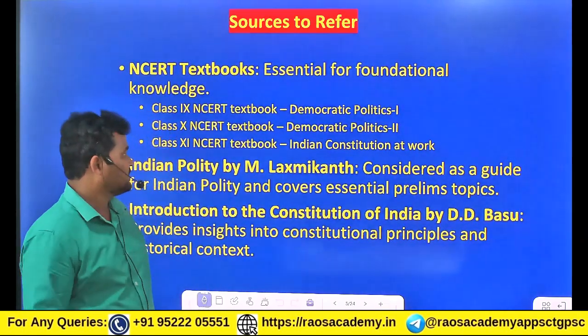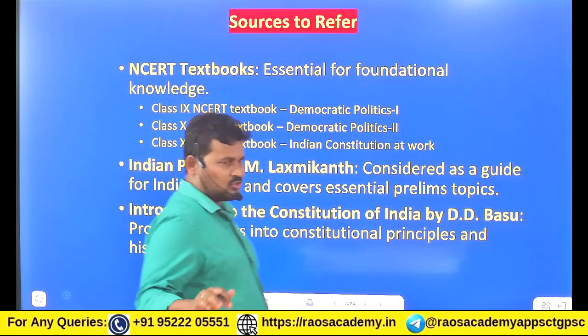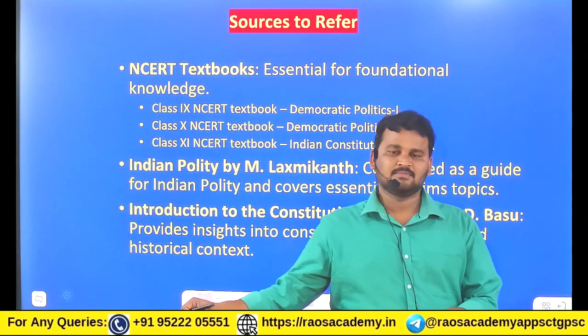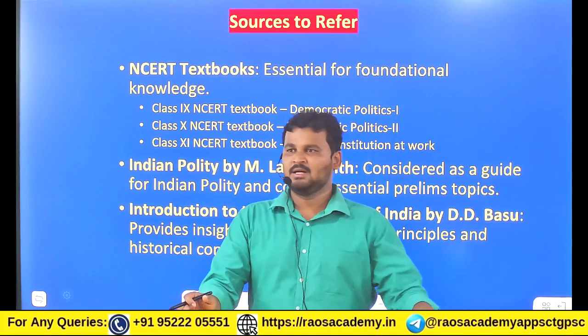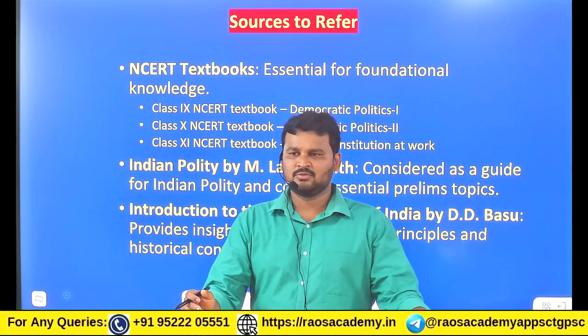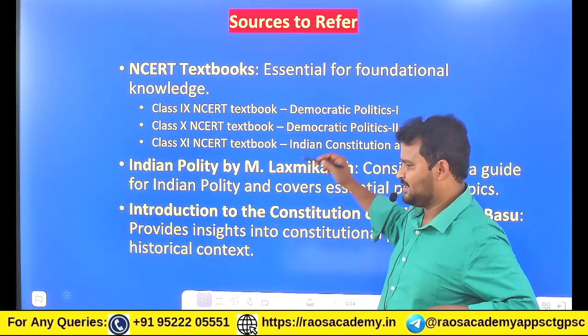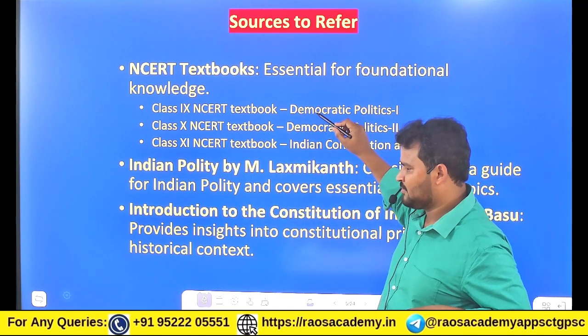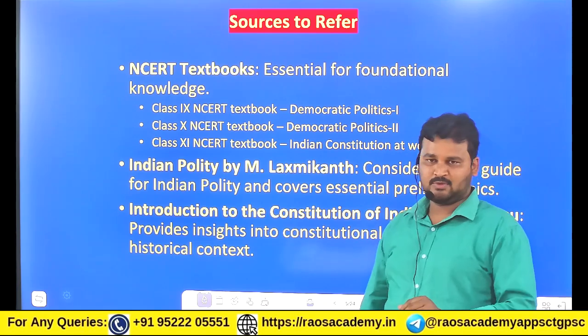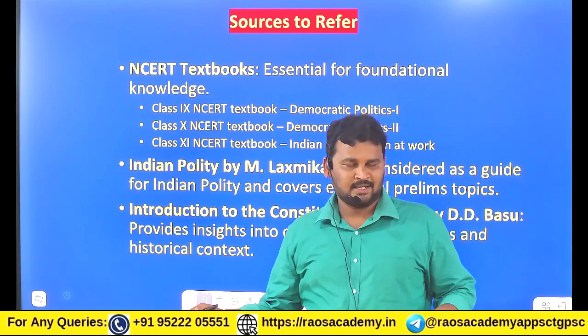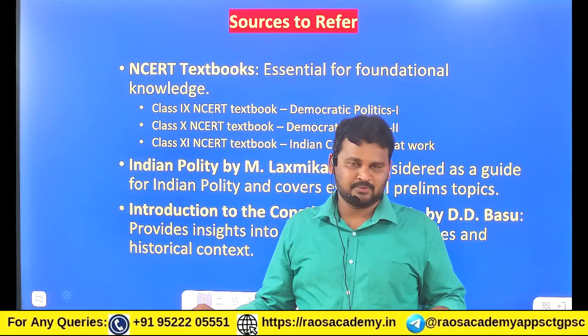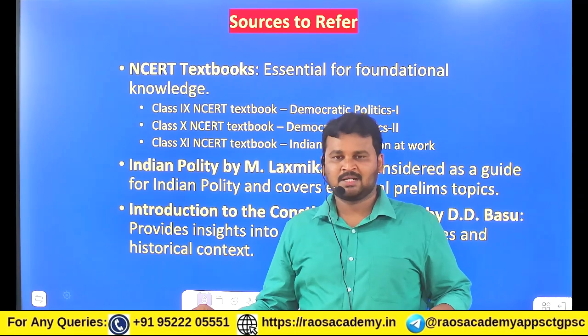Coming to the sources that you need to refer to, you already know them, but I want to introduce them once again. Let us start, my dear friends. First, NCERT textbooks. You have to read NCERT textbooks compulsorily because questions are coming directly from NCERT.